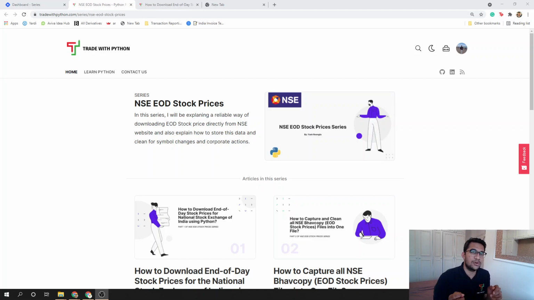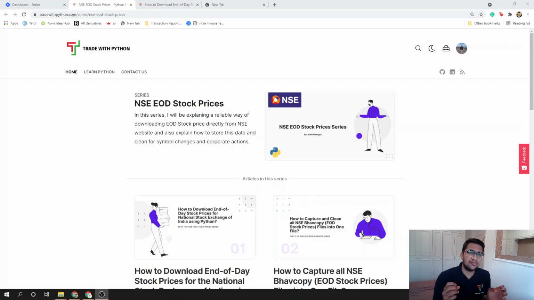The first goal which I see from budding algo traders is, how do I scrape the NSE website? To be honest, scraping the NSE website is completely illegal. You cannot do that without the permission of NSE, and NSE would not give you that permission because they sell their data to enterprise clients and everything. And the starting prices, I read it somewhere, it's like 35 lakhs just to get access to data. So it doesn't make sense.